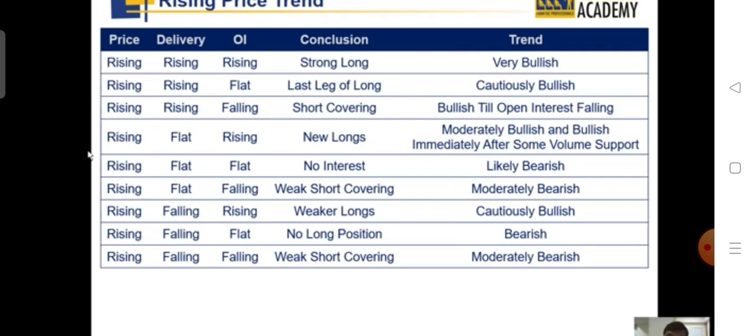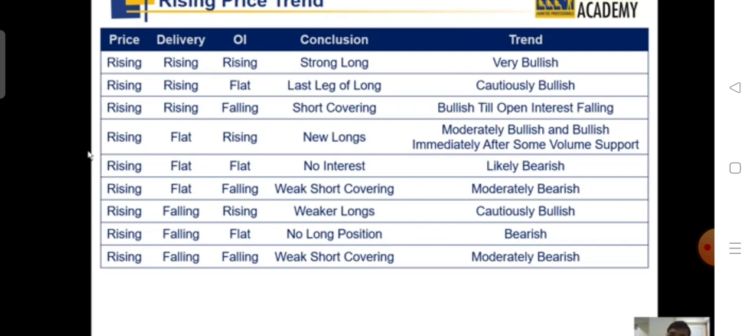Price increasing, delivery increasing, open interest falling. That means there are a lot of people who have squared up their position in the derivative segment while the price is going up. That means it's short covering. A lot of people who had short positions in the stock are squaring up their position and the price is moving up, right? It is a bullish sign because short covering is a classical situation where people are desperate to get out of their short position.